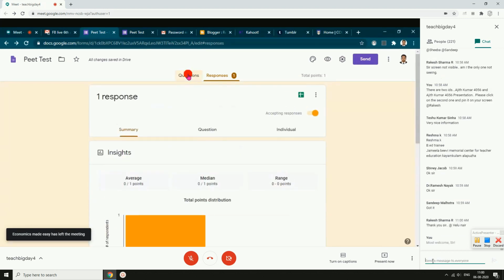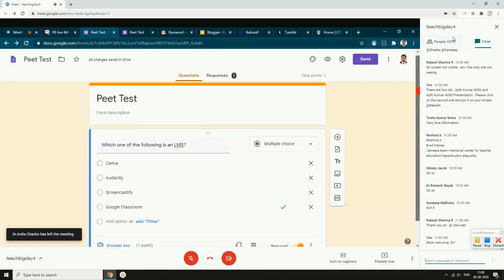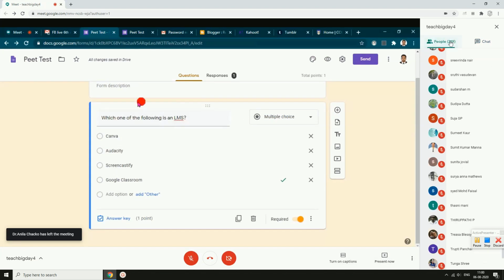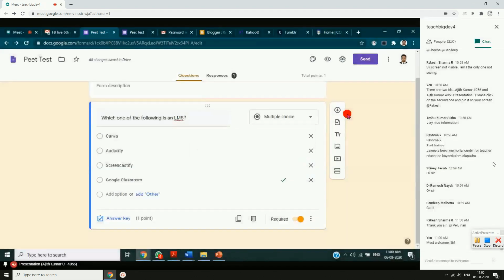Done. Coming back to the second, I am going to add a new question. So this is the place where we were. Now to add a new question, I'll click on this plus button. You can see import questions. If you have some questions in Microsoft Word or somewhere, you can directly import all those questions, but you have to arrange them. You have to do all the editing then. Just add a title, which is not required that way.